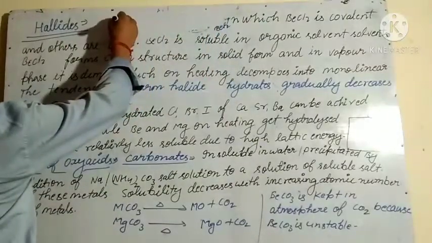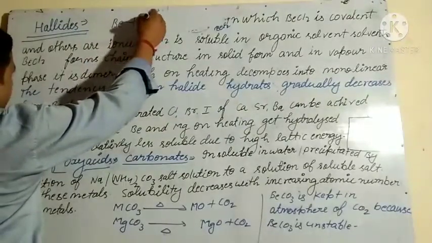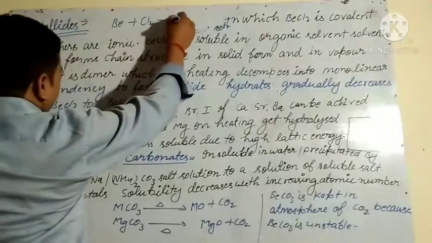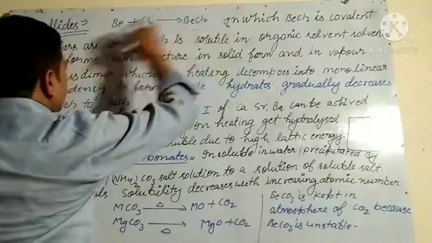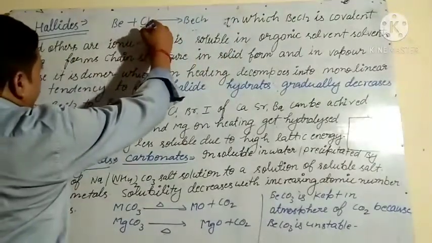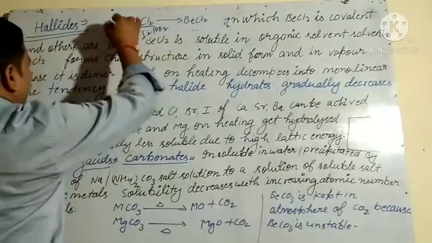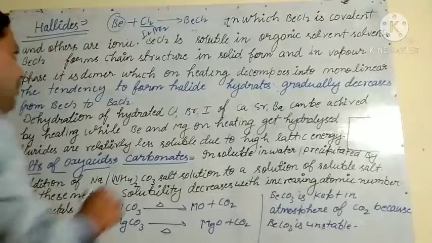Taking the metal beryllium plus Cl2, it is also a halogen, so it will form beryllium halide, meaning beryllium chloride. Instead of this, we can take I2, Br2, and instead of beryllium, any alkaline earth metal.